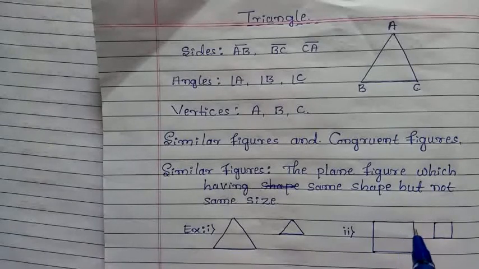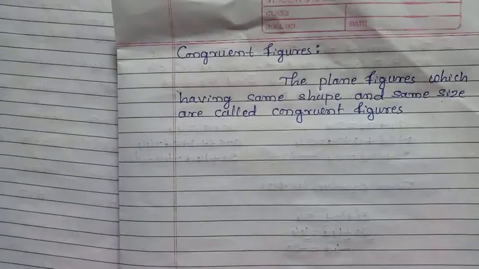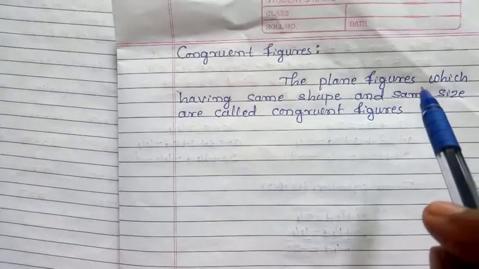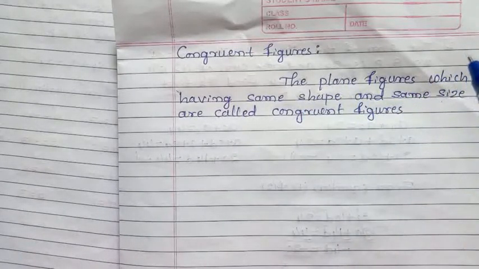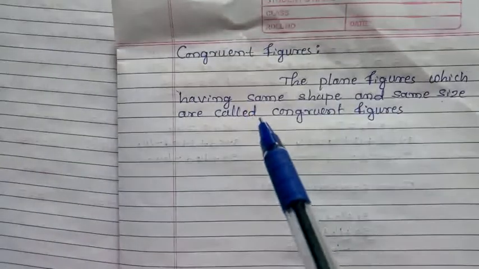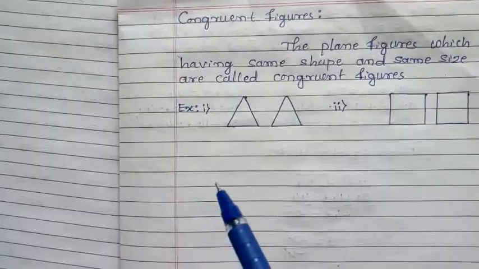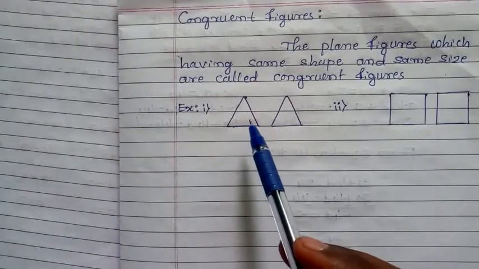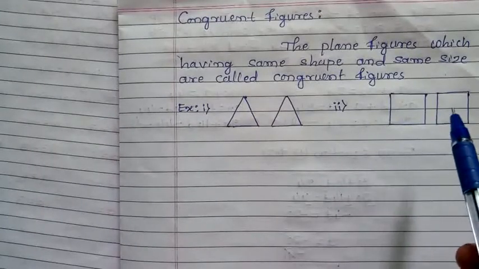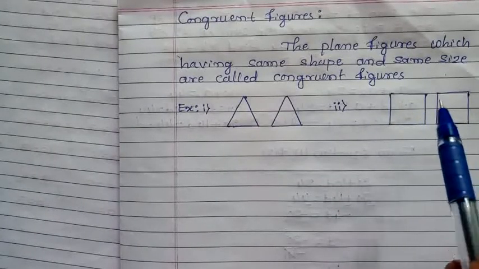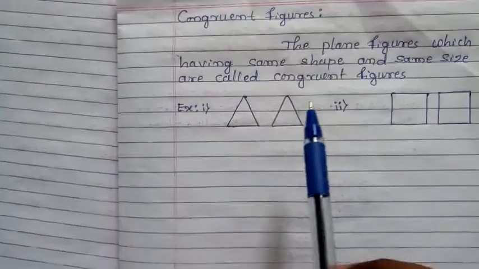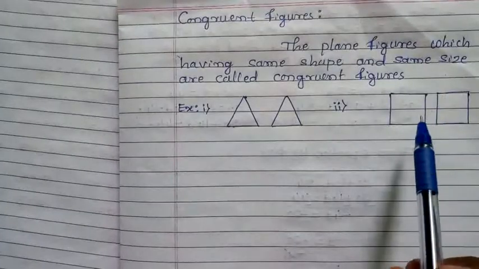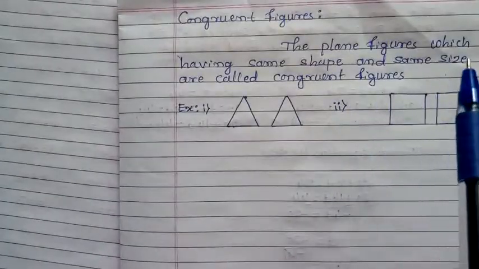Then next one, congruent figures. Congruent figures means the plane figures which have the same shape and the same size. For example, these two plane figures have the same shape and the same size. Here also these two plane figures have the same shape and same size, therefore these two plane figures are called congruent figures.